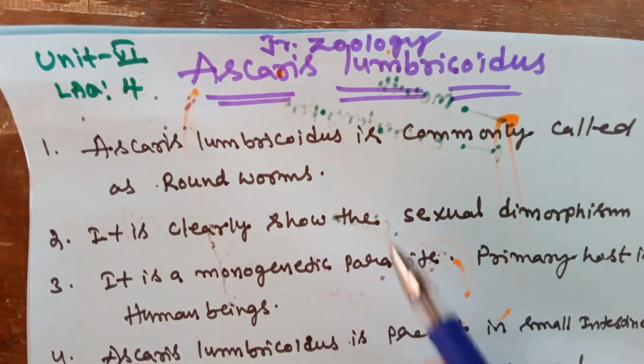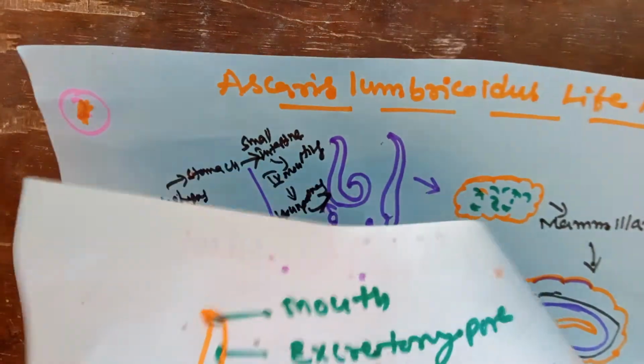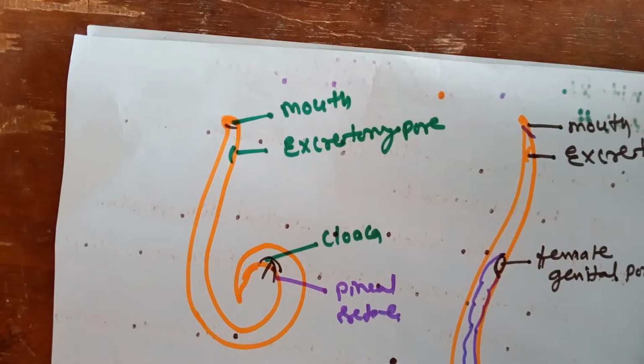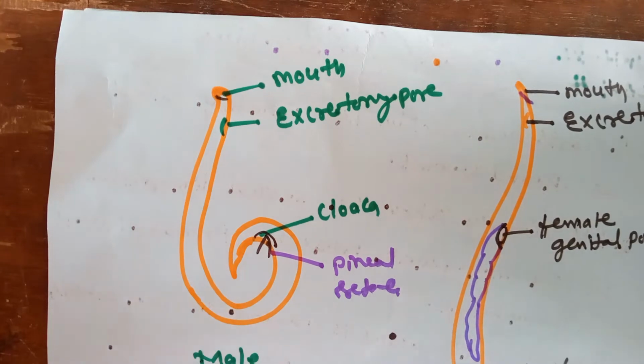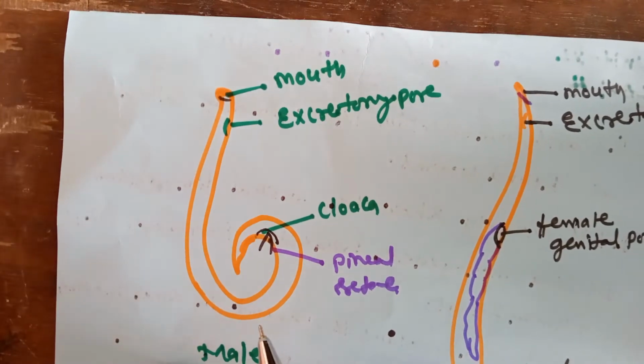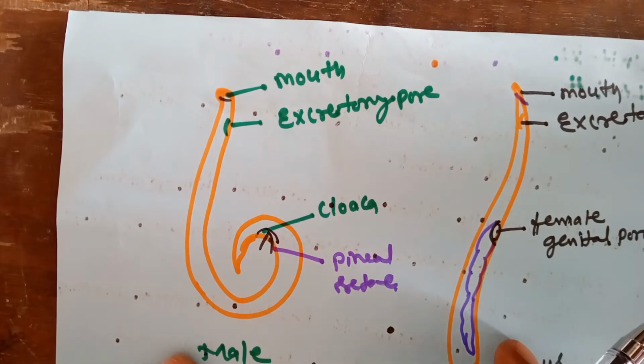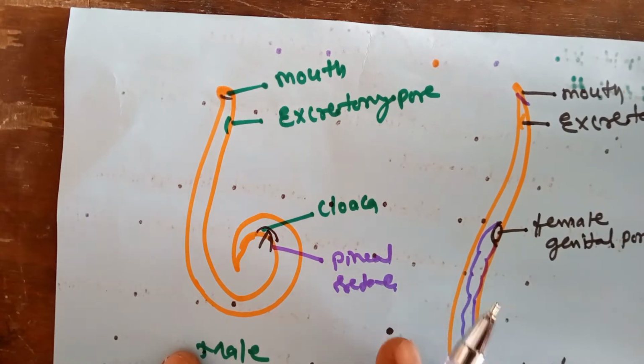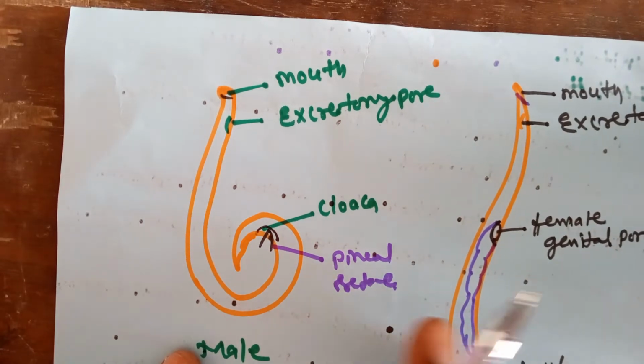Now, how does the parasite look and where is it present? The parasite is present in our body, in the small intestine. It exhibits sexual dimorphism. Sexual dimorphism means di, two, and morphism, form: the sexes can be identified externally.